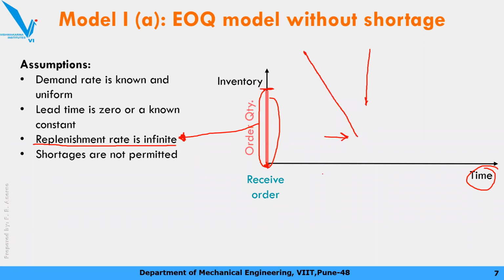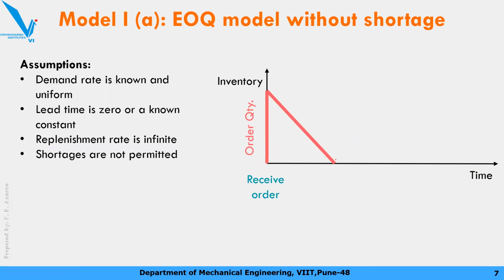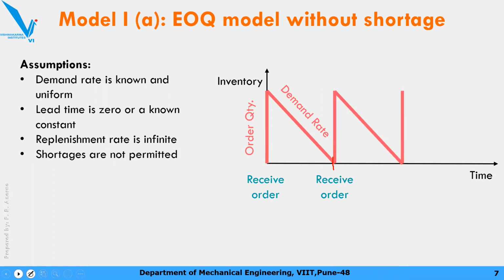Over the period of time वो छोटा कम कम होने वाला है। Then again you will receive the second truck, सेकंड ऑर्डर मिल जाएगा, फिर से रिप्लेनिशमेंट हो गया, पूरा का पूरा इन्वेंट्री भर जाएगा। Again you are going to utilize it. So the graph will be something like this।